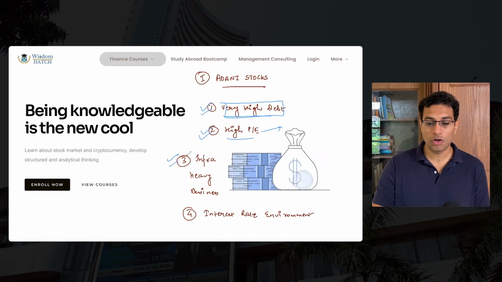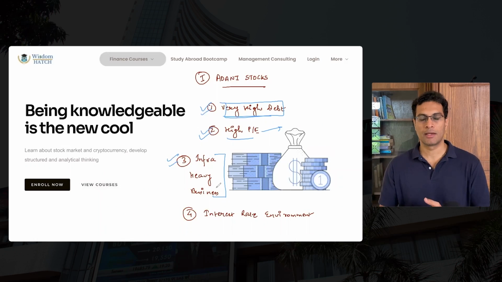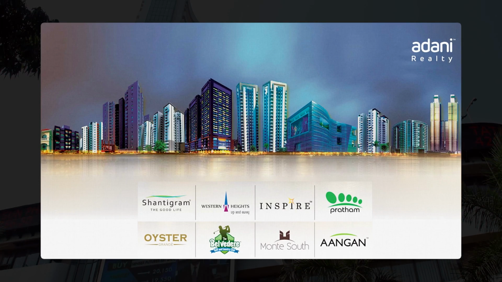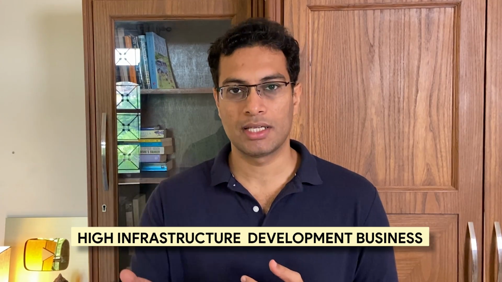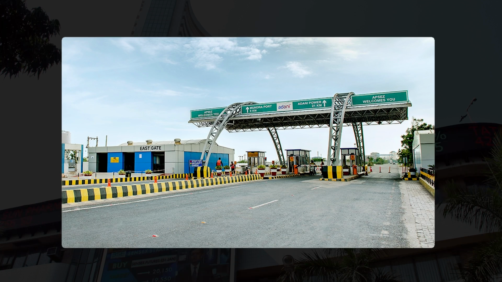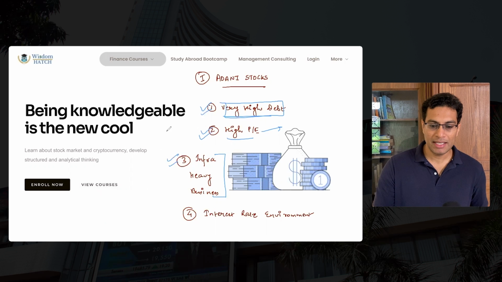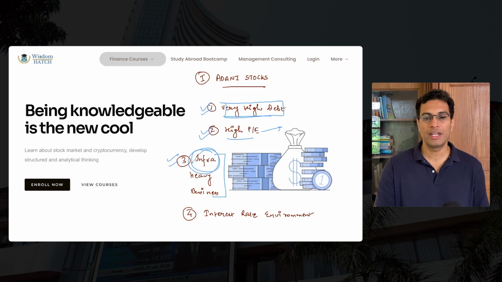Point number 3 is that almost all Adani Group businesses are infra heavy businesses. They are entering into some new spaces. For example, Adani Realty. So they are getting into real estate development. It's again a very high infra development business. Adani Ports, infra development business. Adani Transport Logistics, again somewhat infra oriented business. Now you name it, the majority of the Adani Enterprise companies deal with infrastructure oriented projects.